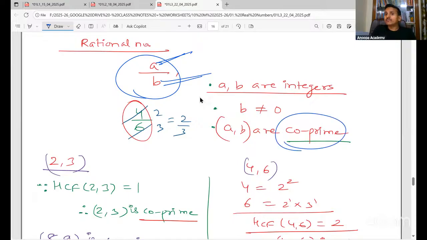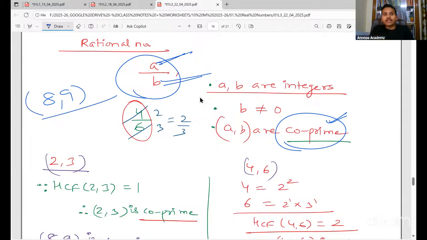What is co-prime? Co-prime is not a single number. It is a pair. If the HCF of two numbers is 1, then it is co-prime. Please remember, co-prime does not mean that both the numbers are prime. If both the numbers are prime, then also it is co-prime only. But it is not necessary for the numbers to be prime. For example, even 8 and 9 are also co-prime only.